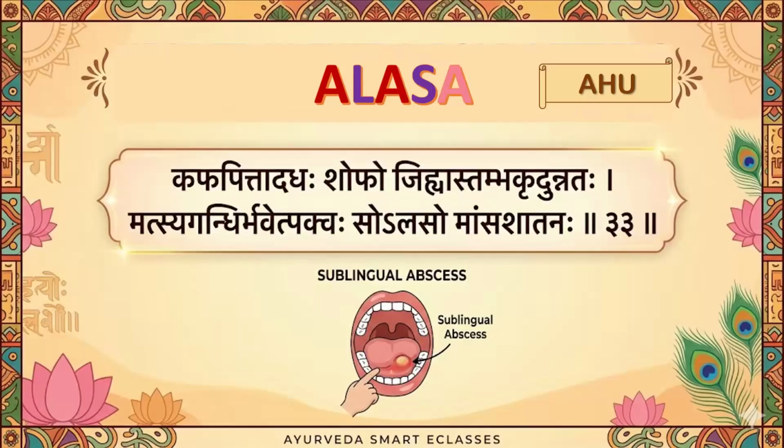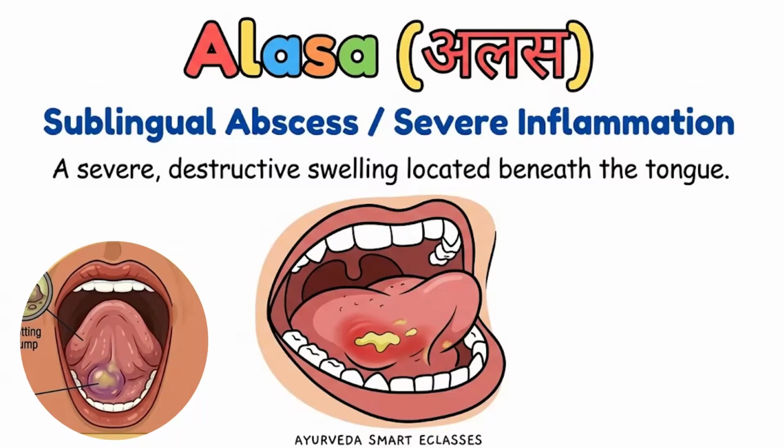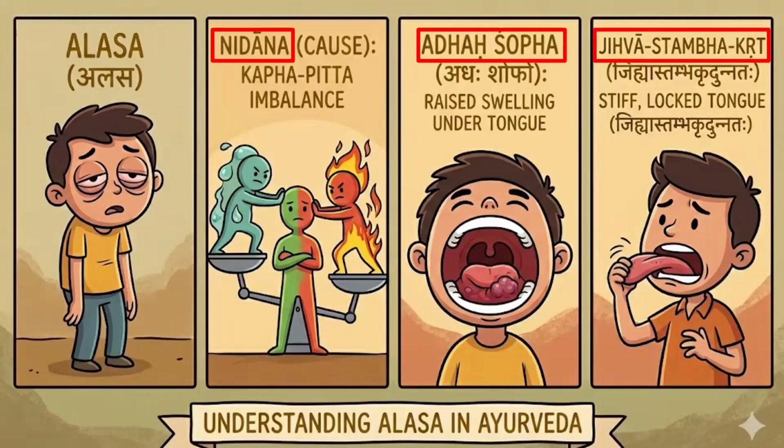Next is Alasa. Kababittadaha Shobho Jihva Stambakrit Unnadaha Matsyagandhir Bhavet Pakwaha So Alaso Mamsa Shadanaha. So Alasa is a sublingual abscess or severe inflammation. And it is said it is located beneath the tongue. Alasa Nidhana Kabapitta imbalance. Adha Shopha. There is a raised swelling. Unnada Adha Shopha. So this is a raised swelling where Adha. Shopha is Unnada, under the tongue. Jihva Stamba. Stiff locked tongue.